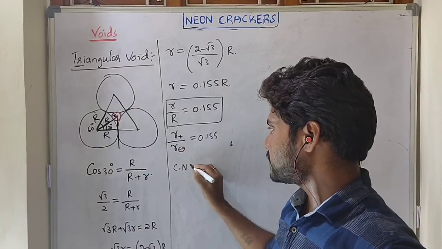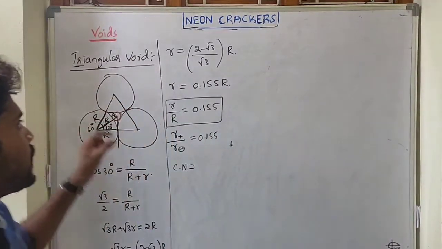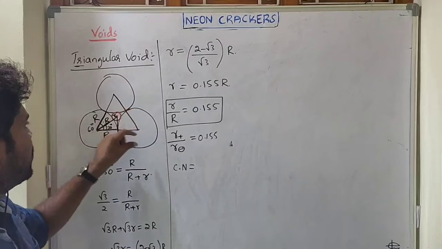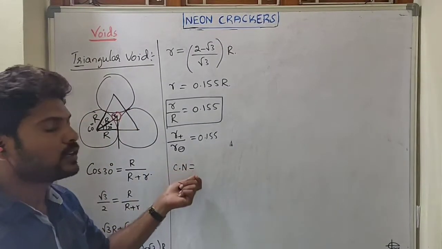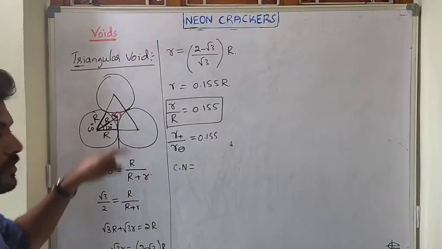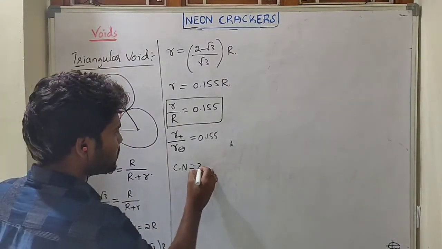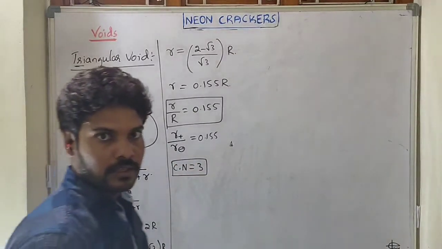So what is the coordination number of this void? The number of atoms which are directly connected to a specific void is called the coordination number of that void. To this void, how many atoms are directly connected? 3 atoms. That's why the coordination number of a triangular void is 3.